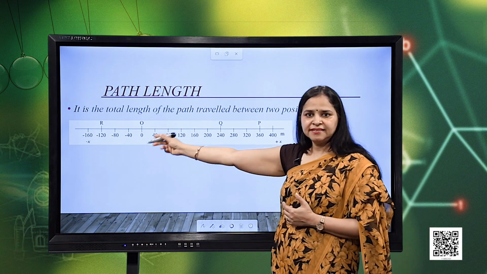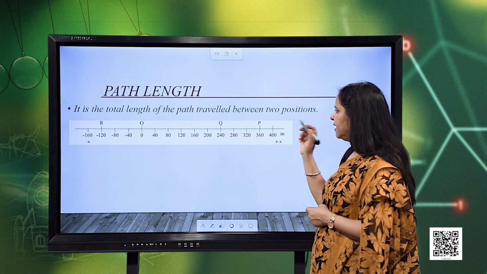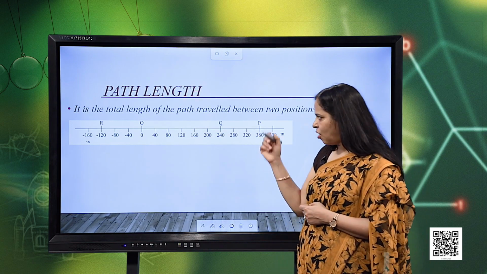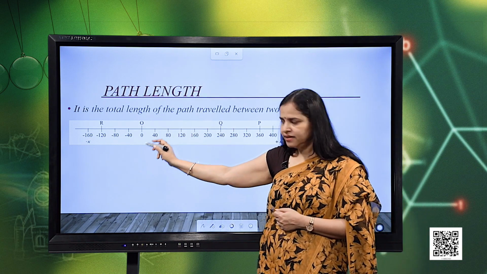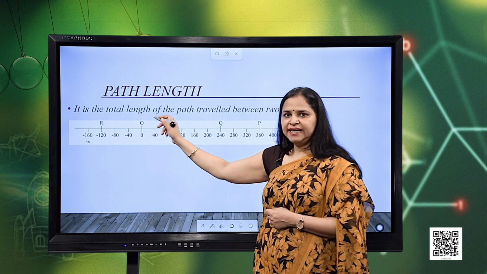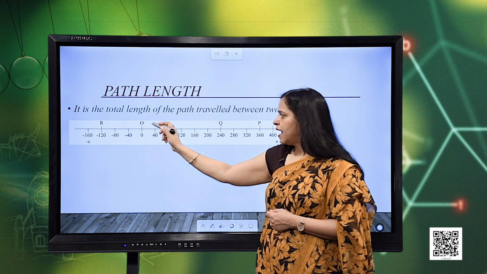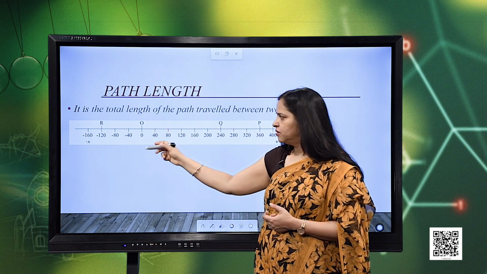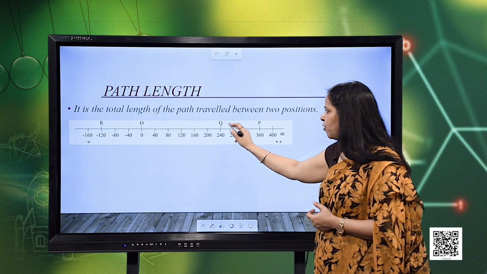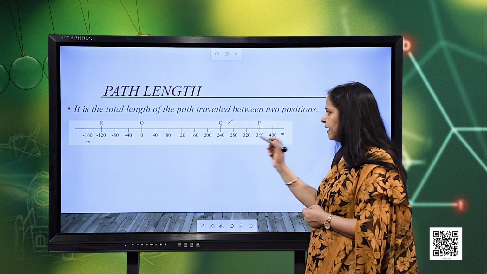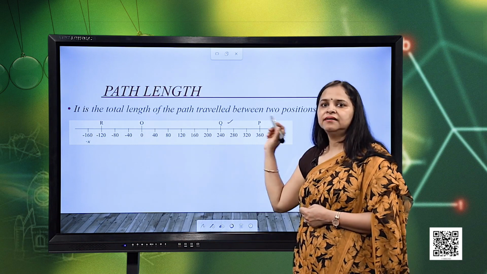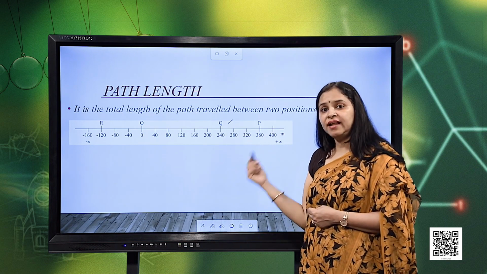So, again I consider the same reference frame and I consider that suppose an object is initially at the origin. Now, suppose it starts moving, and in a particular amount of time it reaches to this point Q, then how much will be the distance travelled or what is the length of the path?